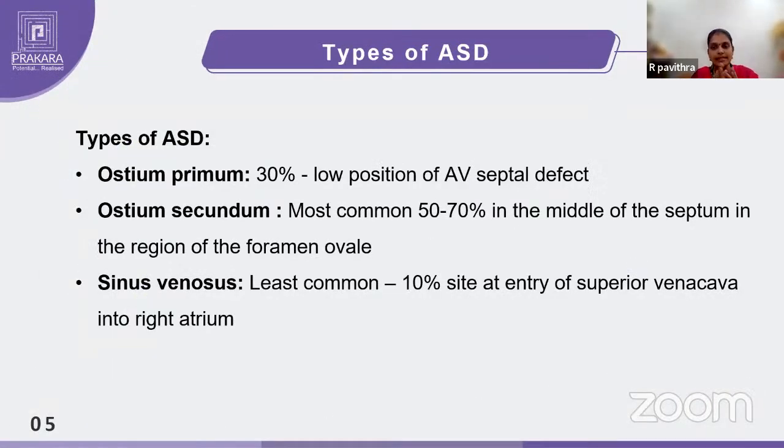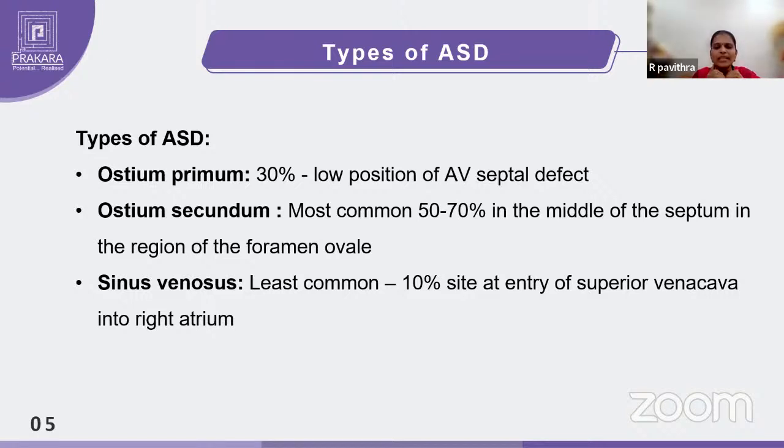Coming to the types of atrial septal defect, we have mainly three types: ostium primum, ostium secundum, and sinus venosus. These are the three major types of atrial septal defect. Ostium primum is around 30% of ASDs. This means there is a low position defect, where the entire septum is formed normally, but the lowest portion of the septum may have a small opening, which is called ostium primum.